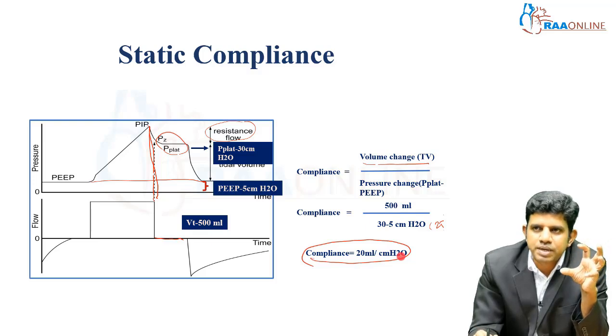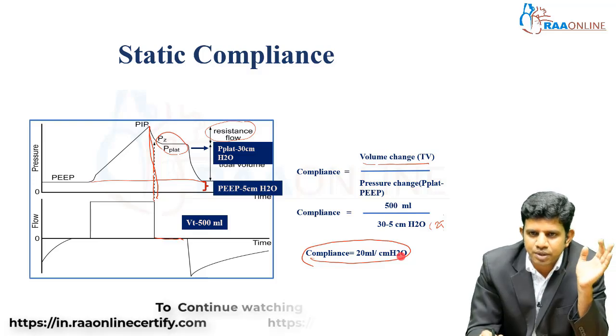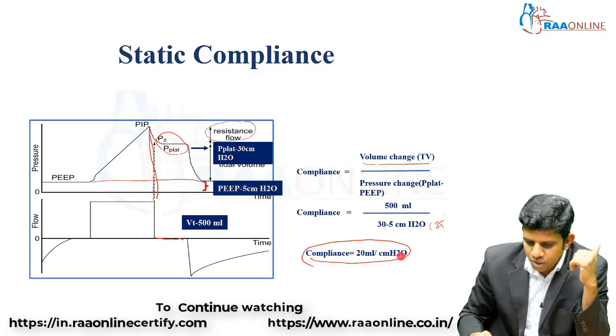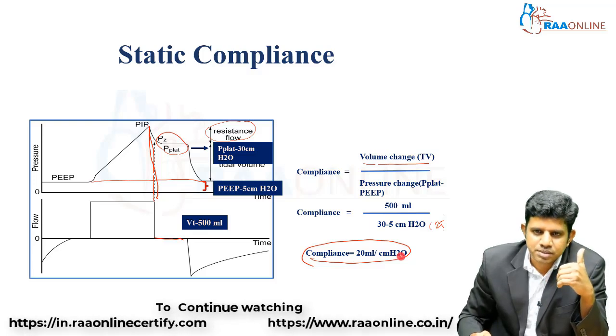The normal compliance of the respiratory system is approximately 100. Anything less than 50 is significantly low. So, this is one of the methods to calculate the static compliance.